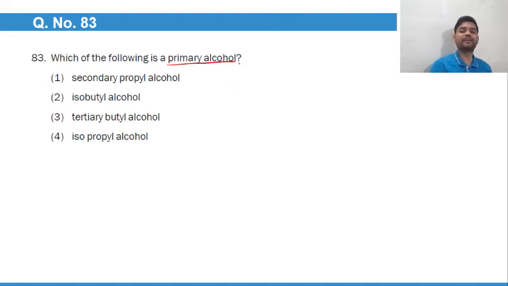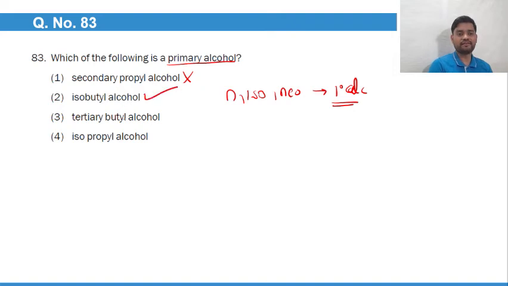Which of the following is a primary? So iso is primary. N, iso and neo are primary. So secondary propyl alcohol. Isobutyl, yes. Tertiary butyl, no. Isopropyl, I have told you is an exception. Only isopropyl alcohol is 2 degree.